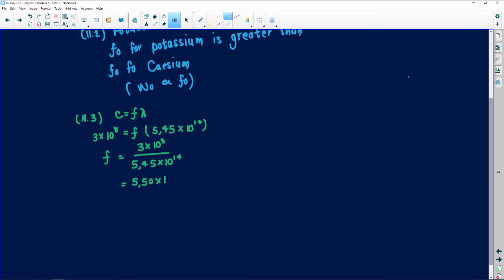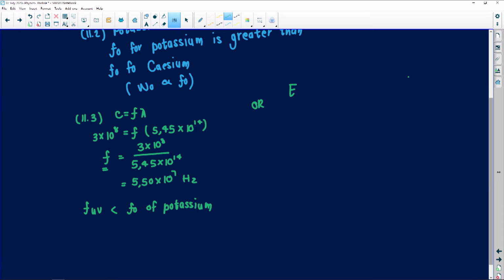5.50 times 10 to the 7. Remember, frequency is then in hertz. But now I can already see that the frequency from the UV light is smaller than the frequency of potassium. Or another way that we could have found it is the other energy one. So this one is a bit longer, but it should give you the same results.